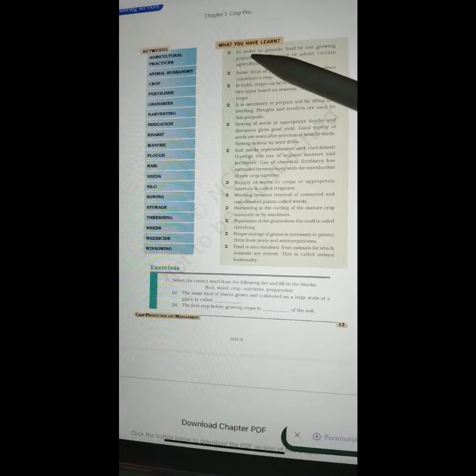What you have learned: in order to provide food to our growing population, we need to adopt certain agricultural practices. Same kind of plants cultivated at a place constitute a crop. In India, crops can be broadly categorized into two types based on the season: Rabi and Kharif crops. It is necessary to prepare soil by tilling and leveling. Plows and levelers are used for this purpose.